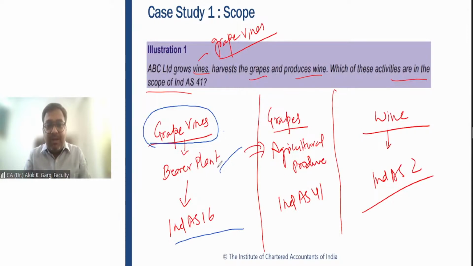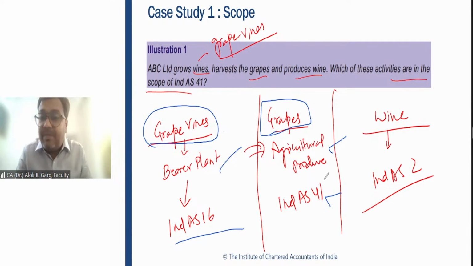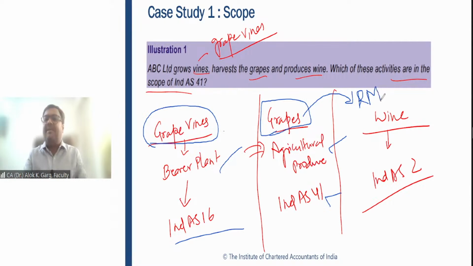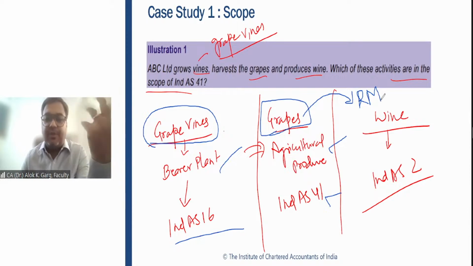When the company is plucking these grapes, it becomes an agriculture produce. It is covered under Ind AS 41. After plucking these grapes, if the company keeps them for the purpose of producing wine, it becomes a raw material after the point of harvest.